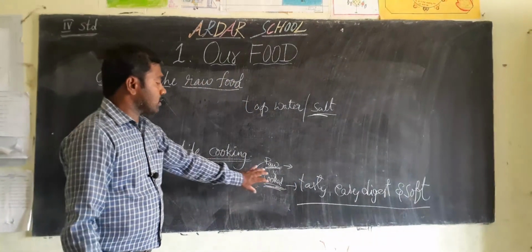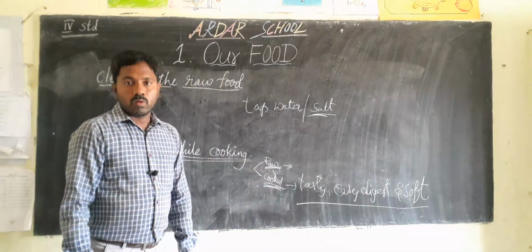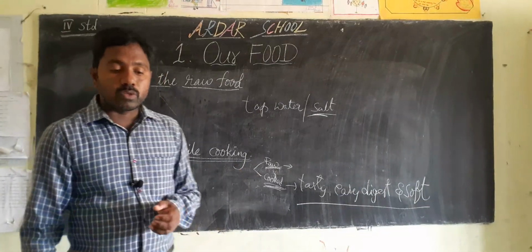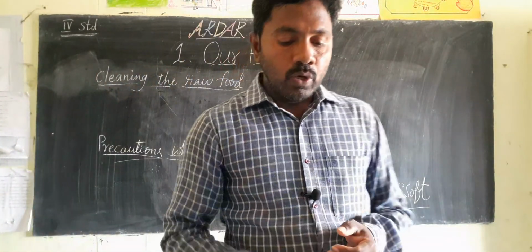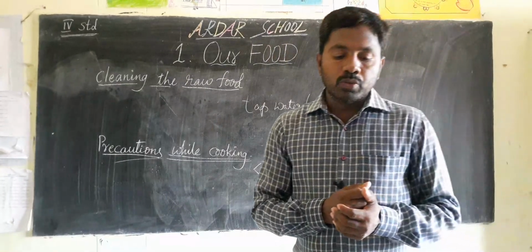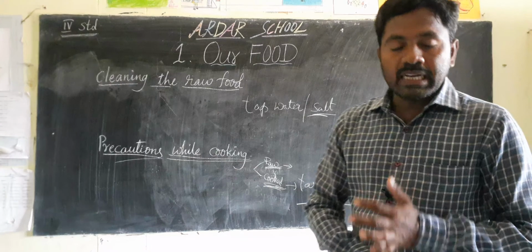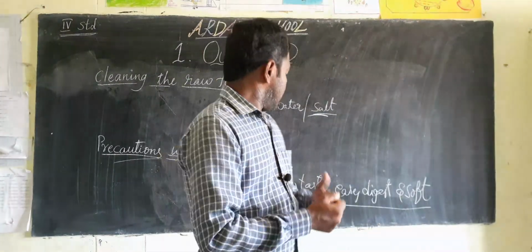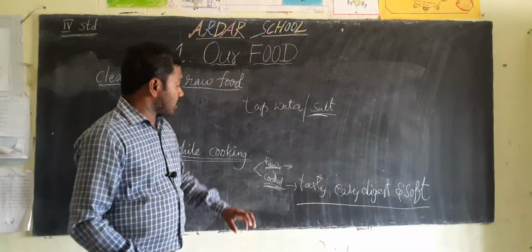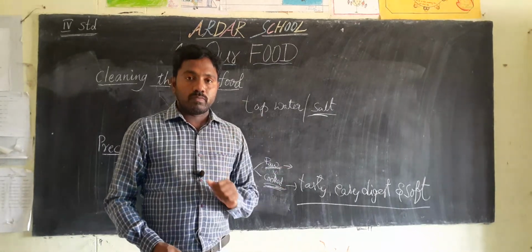That's why we must cook the food. When we cook the food, it becomes soft, tasty and easy to digest.